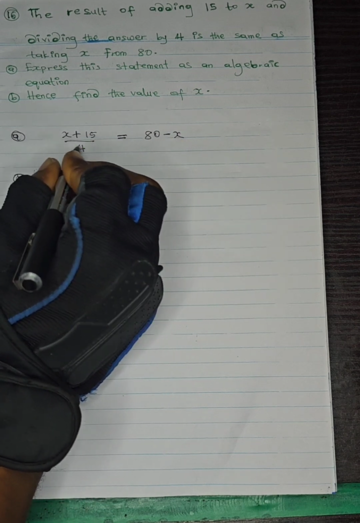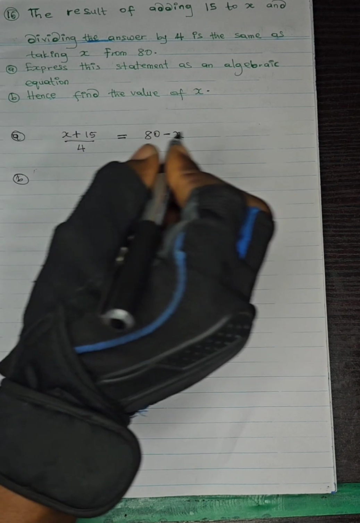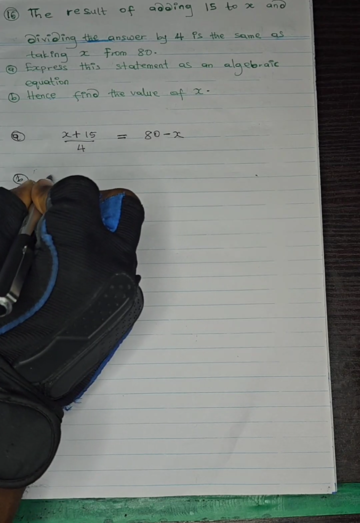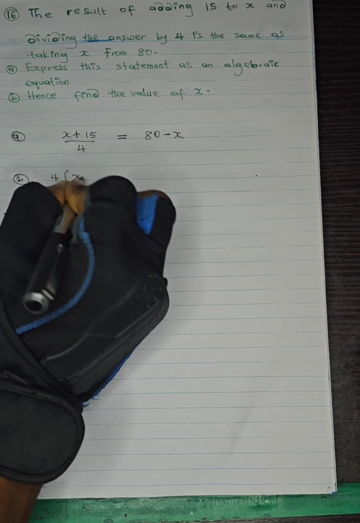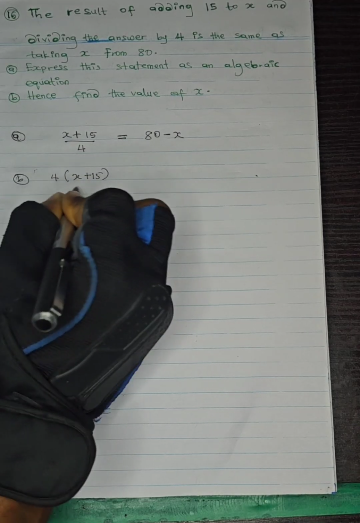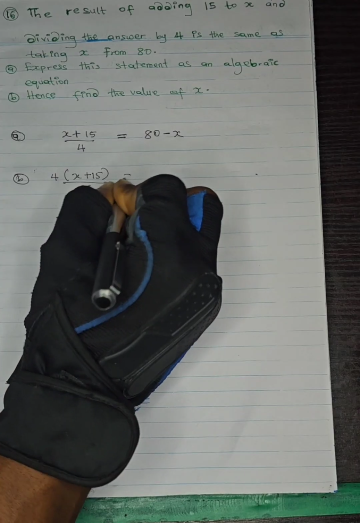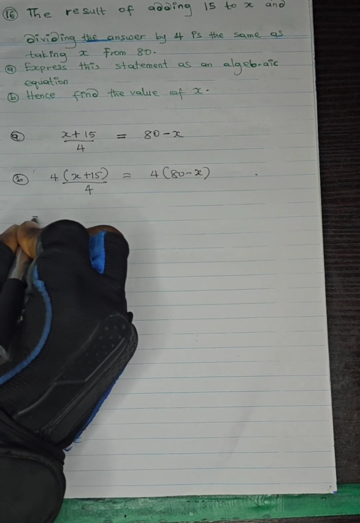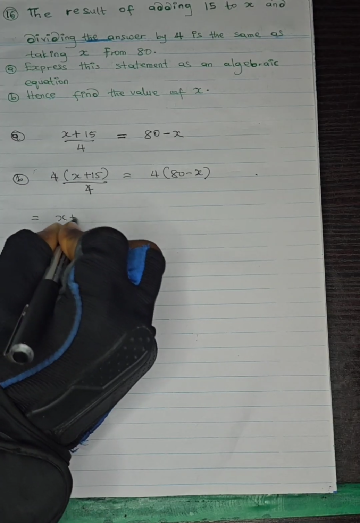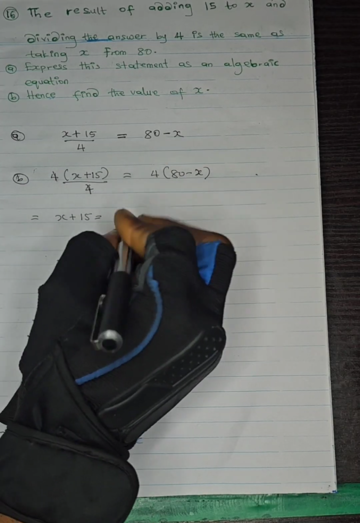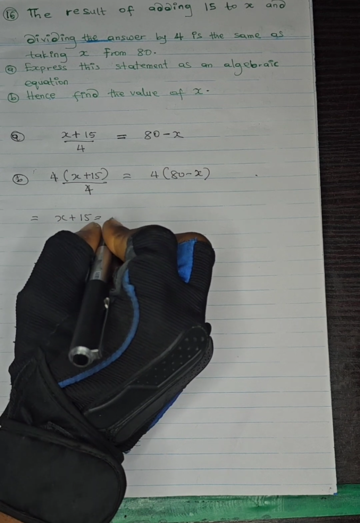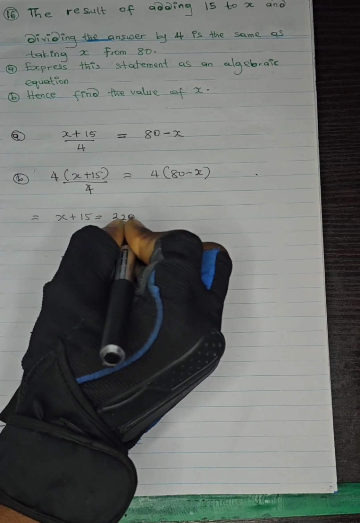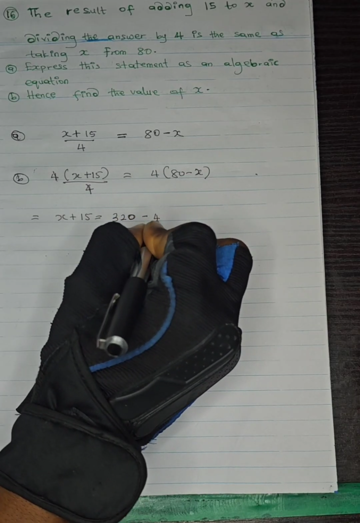The best way to solve, since it's a fraction, remember what I said: when you have a fraction, multiply by the LCM. In this case, 4 is the only denominator, so multiply everything by 4. So you have 4 times x plus 15 over 4, equal to 4 in bracket 80 minus x. So 4 cancels, you have x plus 15, and 4 times 80 is 320 minus 4x.